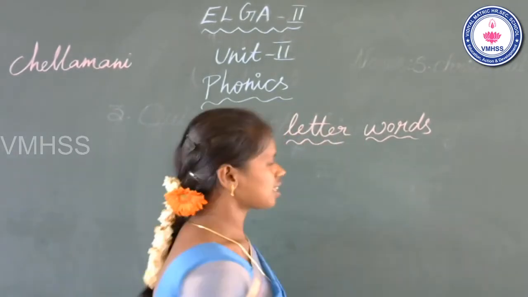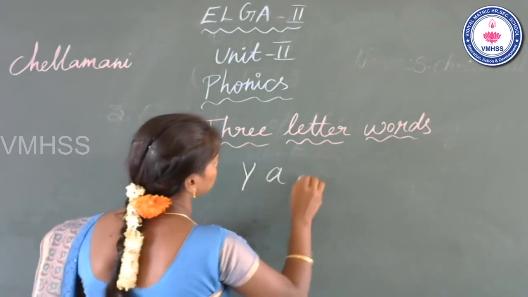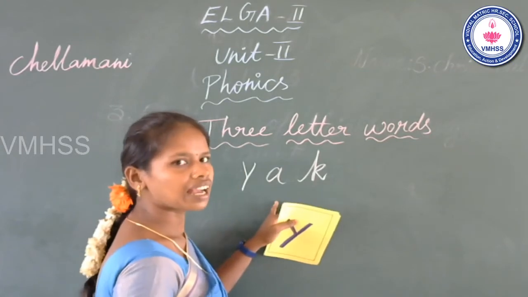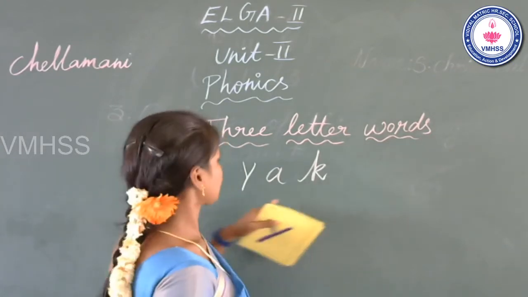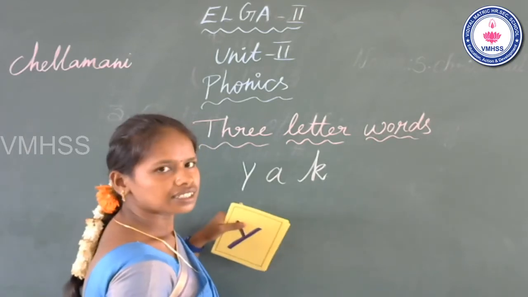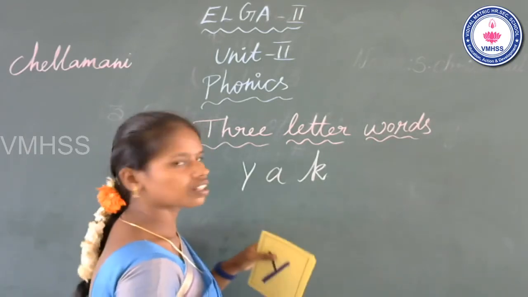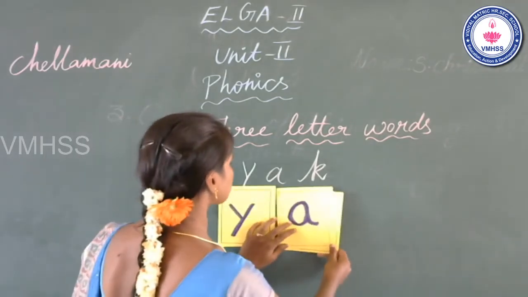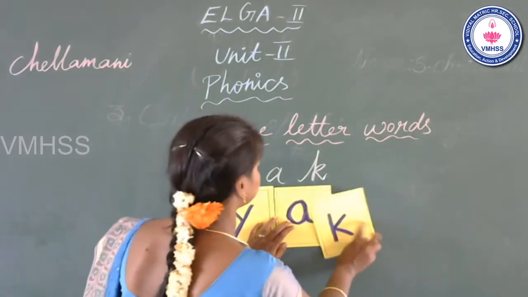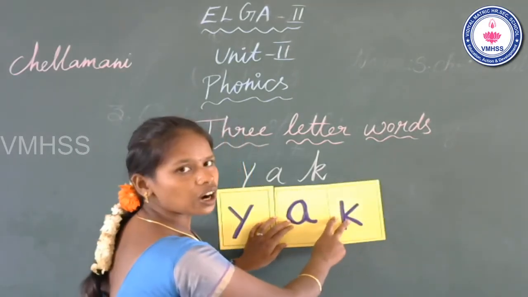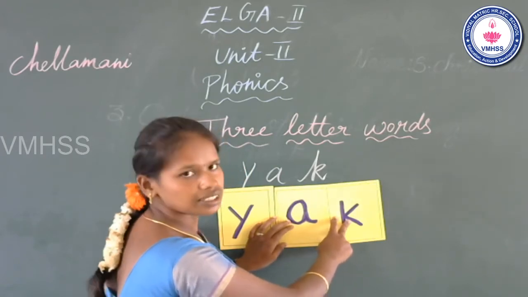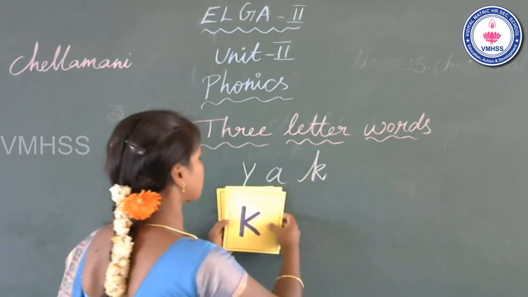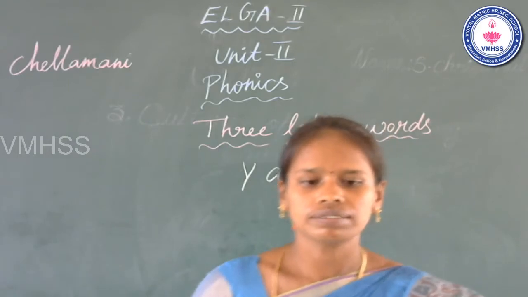Friends, the next word is yak. What is the beginning sound? Y. Middle sound A. End sound K. Y, A, K. Yak. What is the word? Yak. Okay. Now go to the next word.